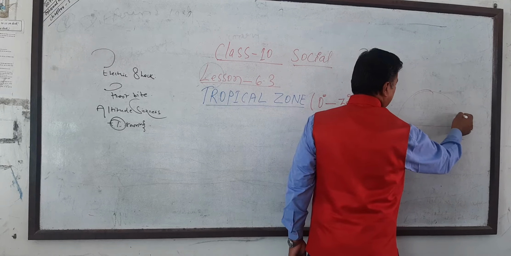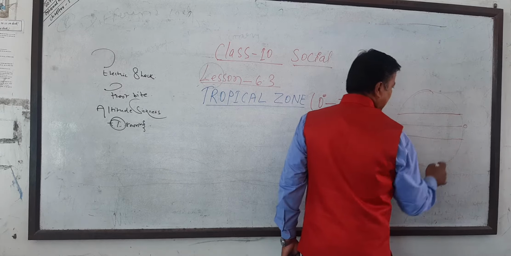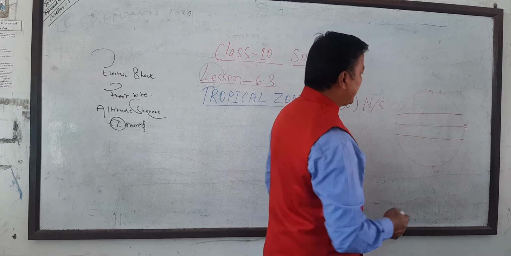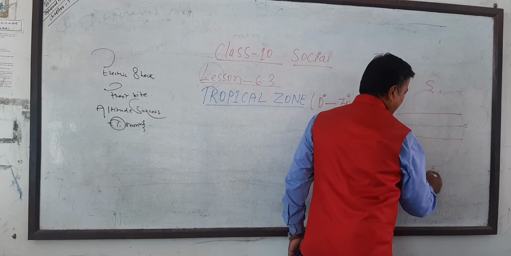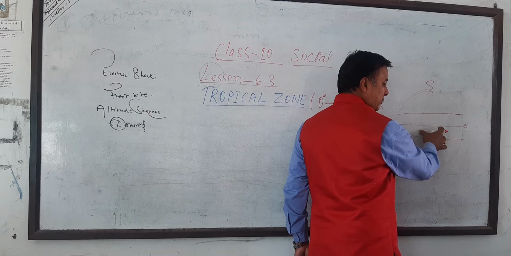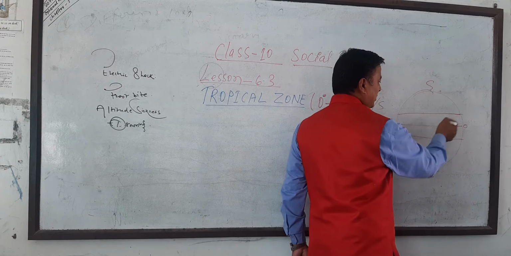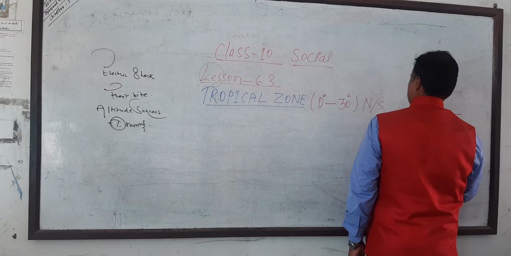This is the area that crosses the upper northern hemisphere. This is the north and this is the south, across the Tropic of Cancer and across the Tropic of Capricorn. What is the climate zone? It is a tropical zone. This is a tropical zone.